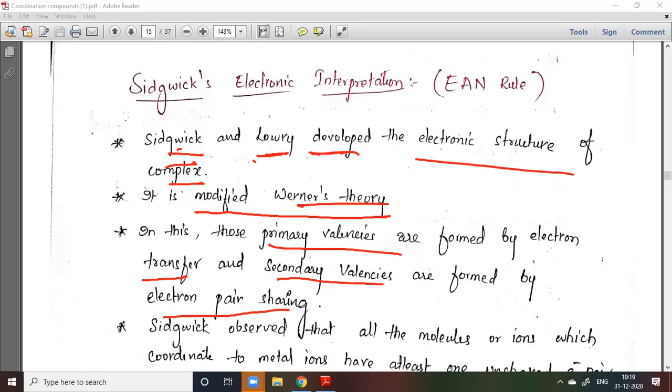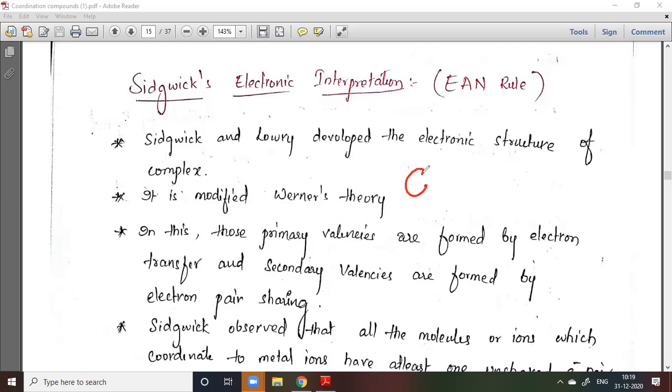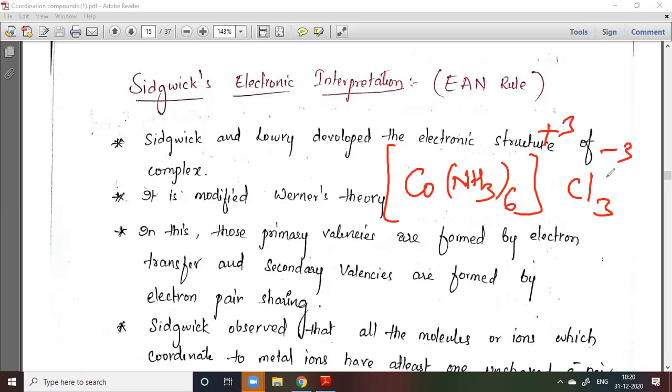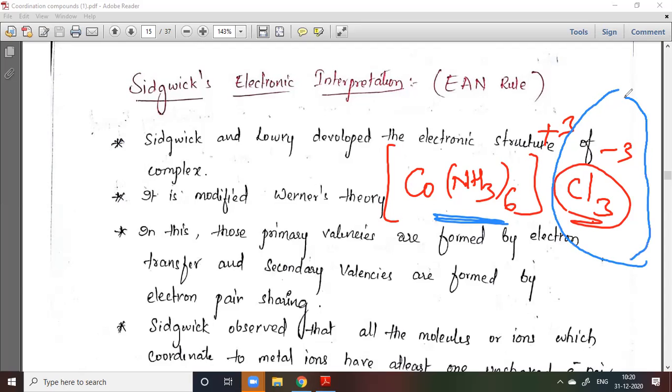In the case of coordination compounds, let us take an example like this: Co(NH3)6 with plus 3, that means it should be minus 3. Let us take the chlorides, which is minus 3 here. You can observe that this is a metal complex. Outside the coordination sphere is the primary valency, and inside the coordination sphere is the secondary valency. That is already explained by Werner's theory.